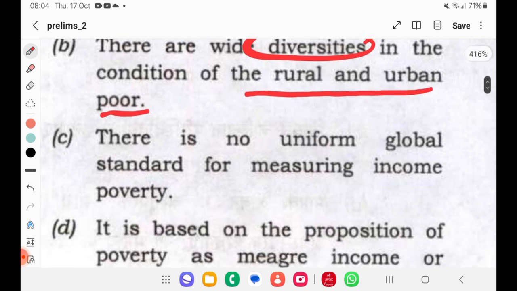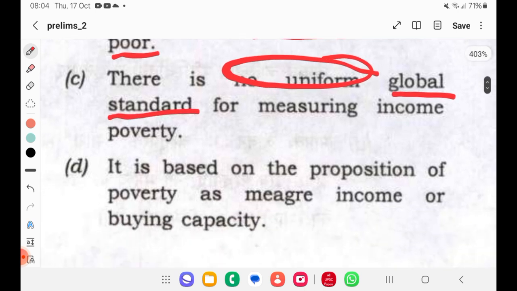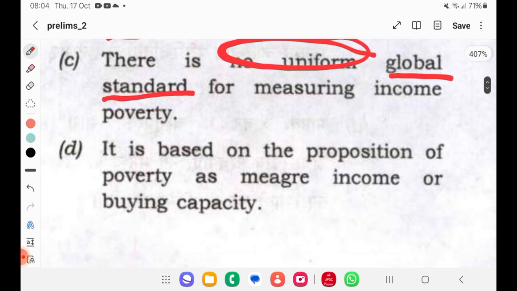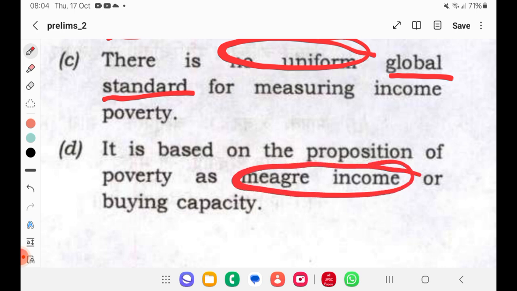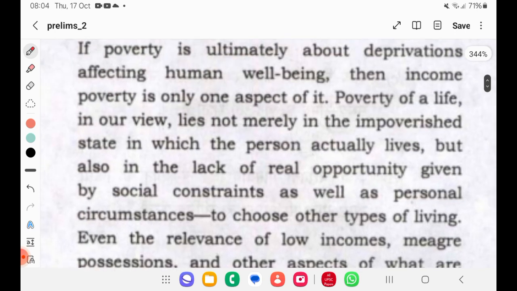Third, there is no uniform global standard for measuring income poverty. Because there is no uniform global standard, we are having a problem. Fourth, it is based on the proportion of poverty as mere income or buying capacity. It is because it relies only on income, so that's why it is not right. So that's the kind of statements they have given.